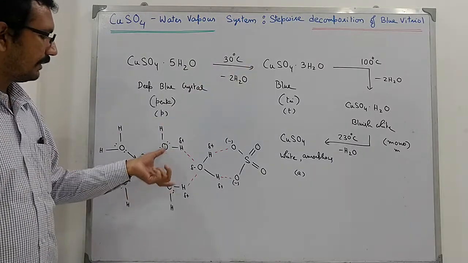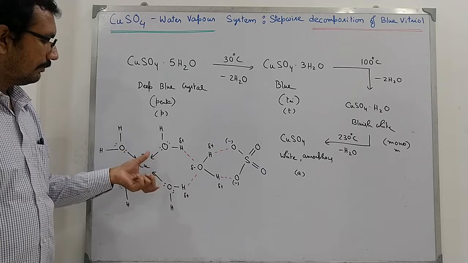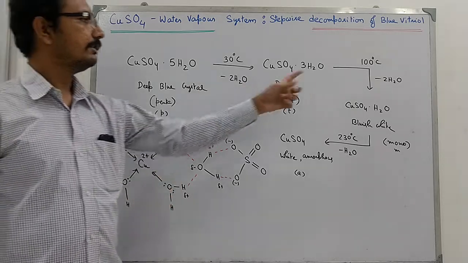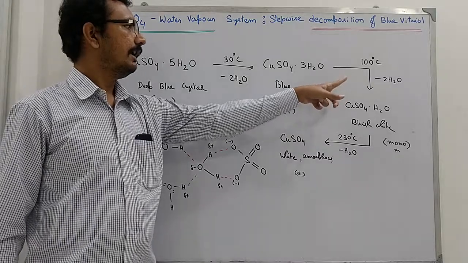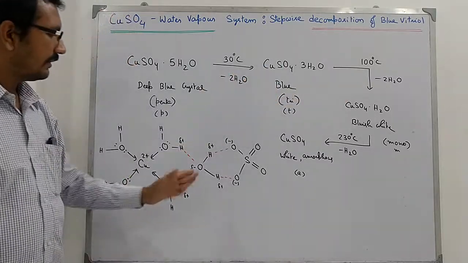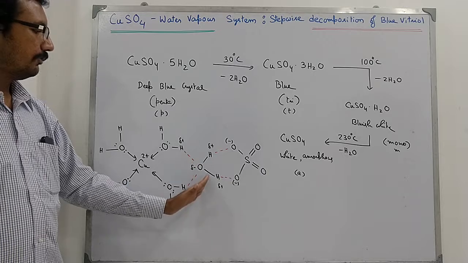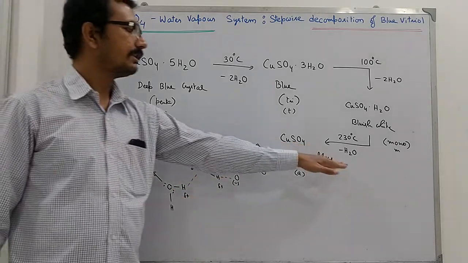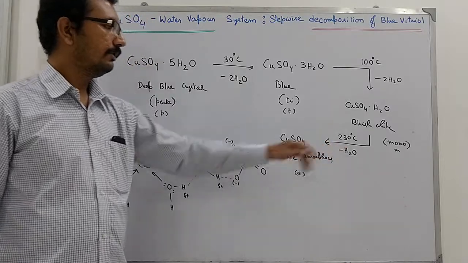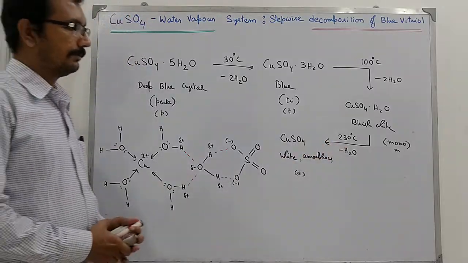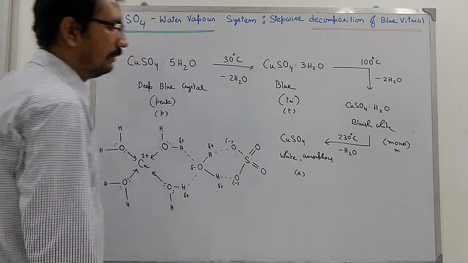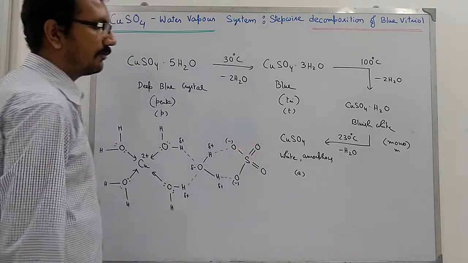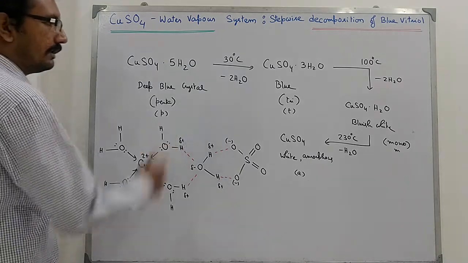2 water molecules have comparatively stronger bonds, so that requires a much higher temperature than the previous one, and the last water molecule is much more stronger hydrogen bonds, so you will require a much greater temperature to have it removed. So finally we have the anhydrous copper sulfate, which is white in color and amorphous in structure, so it is not crystalline.